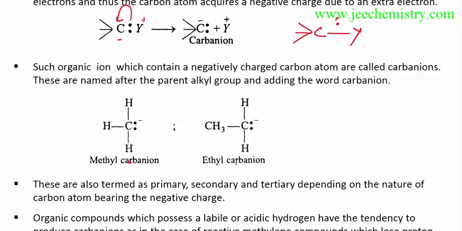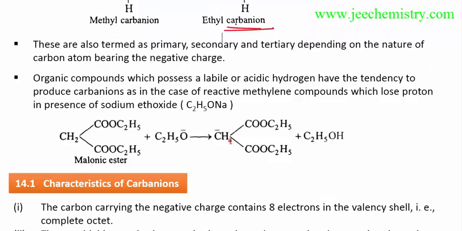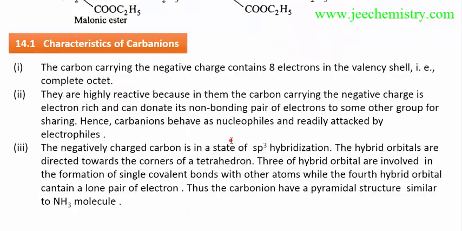By simply adding carbanion to the group name, we can write the name, like methyl carbanion, ethyl carbanion. Now the characteristics of carbanions. A carbanion carries a negative charge and contains 8 electrons in the valence shell. It is a complete octet.